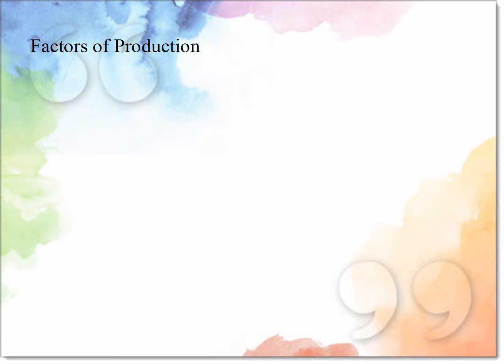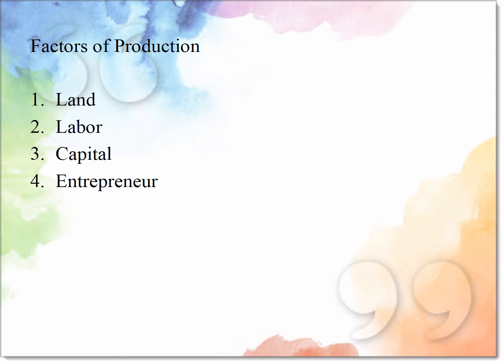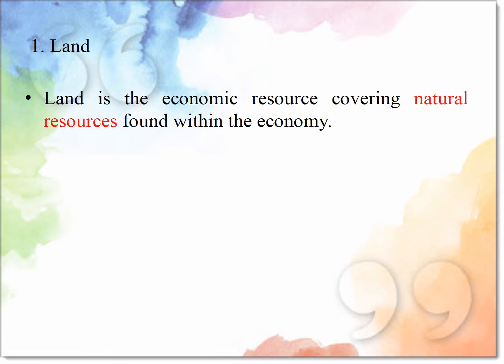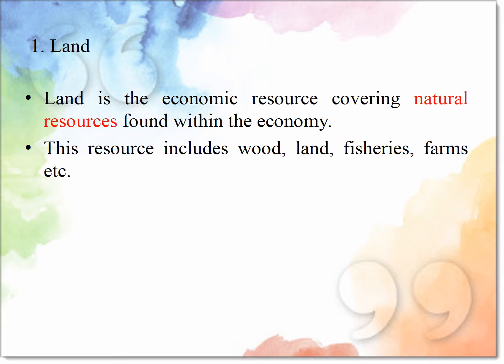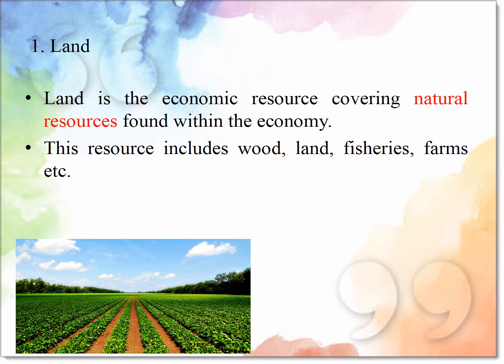Next topic is factors of production. First is land, second is labor, third one is capital, and fourth one is entrepreneur. First one is land. Land is the economic resource covering the natural resources found within an economy. This resource includes wood, land, fisheries, farms, etc.